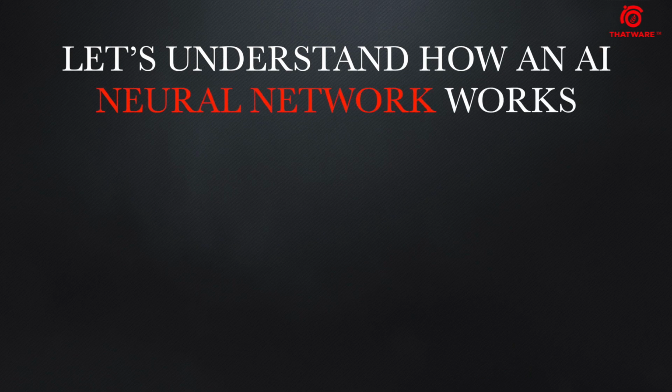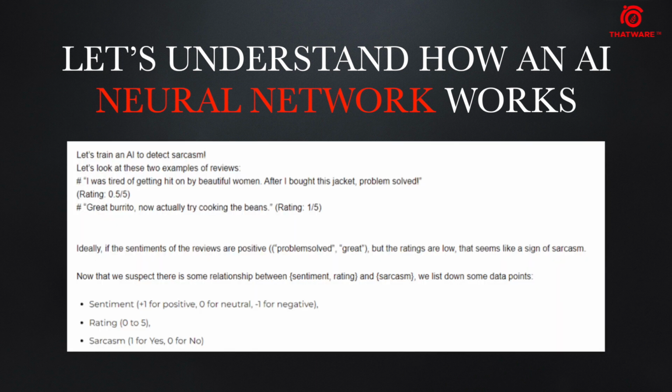Let us first understand how artificial intelligence neural networks work. Let us first train an AI to detect sarcasm. If we take two of the below reviews, the first review was: "I was tired of getting hit on by a beautiful woman after I bought this jacket, problem solved," and the rating was 0.5 out of 5. And the second review was: "Great burrito, now actually try cooking the beans," and the rating was 1 out of 5.